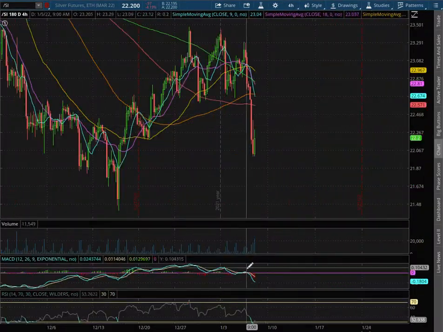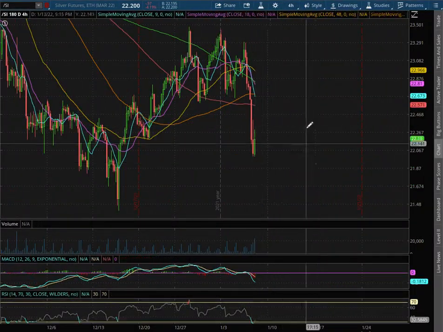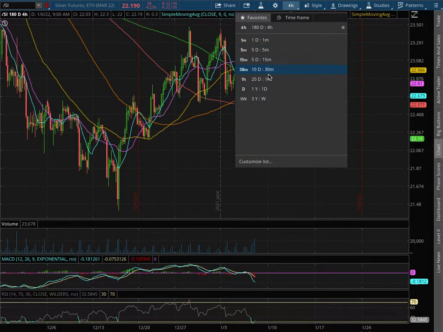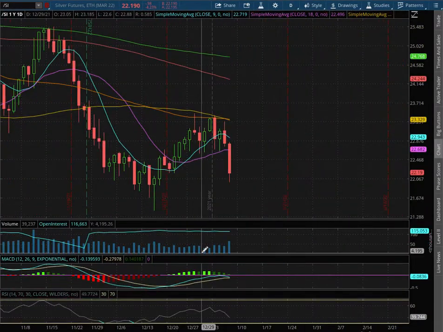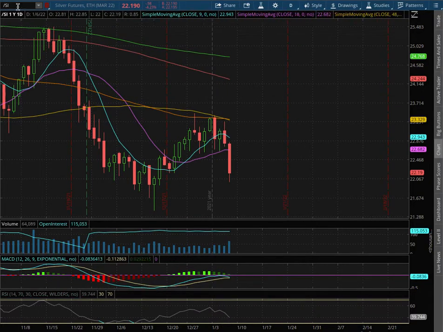With the 4-hour chart, we are in negative MACD and slightly off of oversold condition with the RSI. As we extend that further to the daily chart, we remain in negative MACD and seeing signs of a diverge.